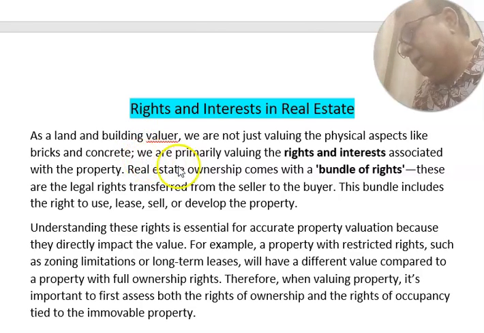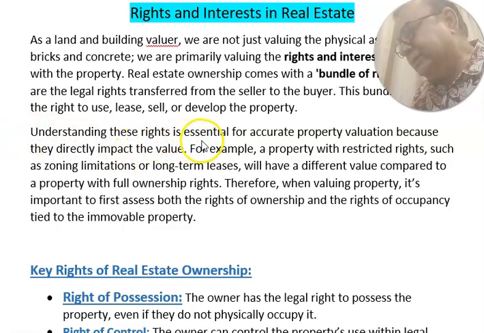As a valuer, we are primarily valuing the rights and interests associated with the property. Real estate ownership comes with a bundle of rights. These are the legal rights transferred from the seller to the buyer. This bundle includes the right to use, lease, sell or develop the property.